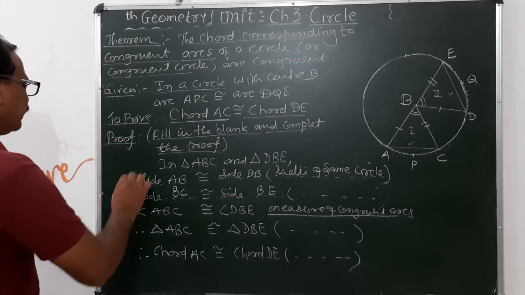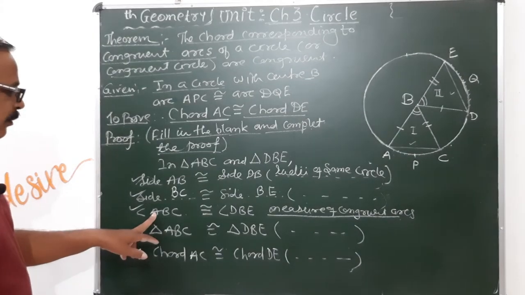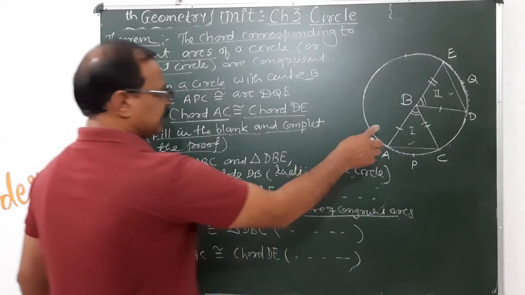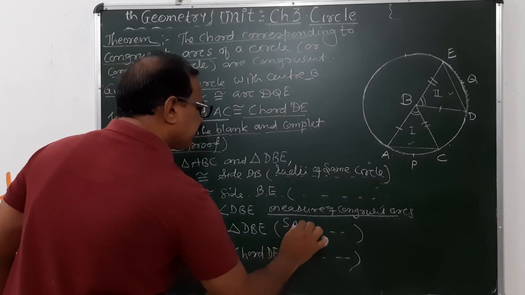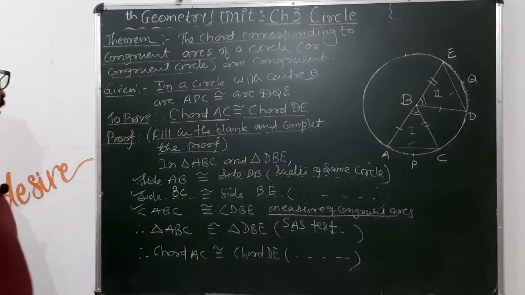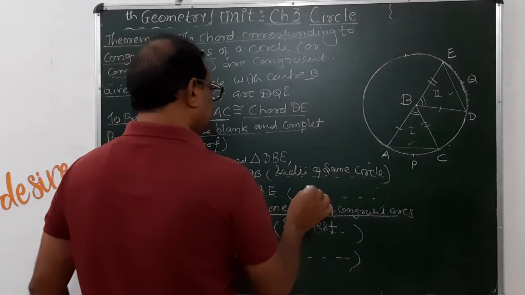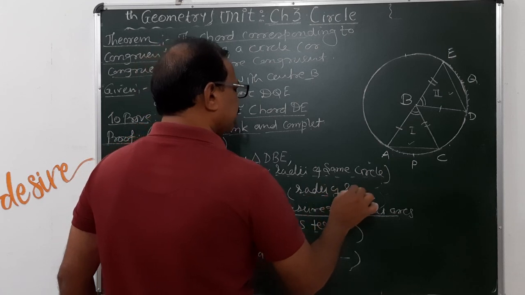And by using the test here, which test is applied here? So this is the SAS test, and therefore we can say that this is the SAS test. You just have to know the reason only here. Okay, this is the radii of the same circle.